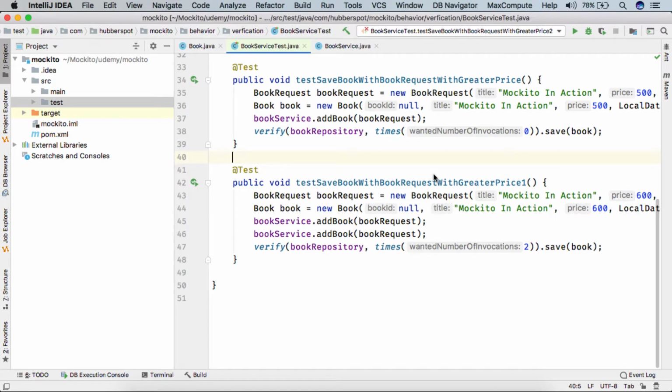Hello everyone. So friends, in our previous lecture we saw how we can use the verify method on our mock object to verify that a certain method was called, and how many times.